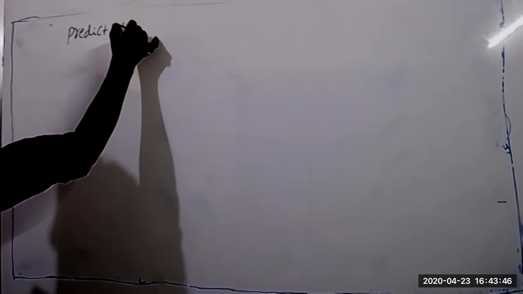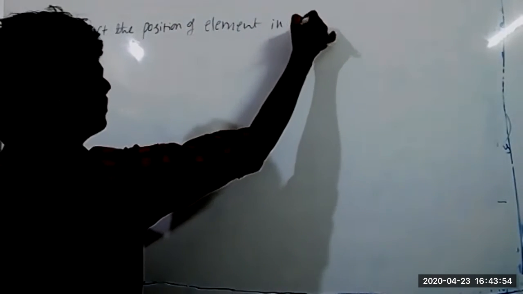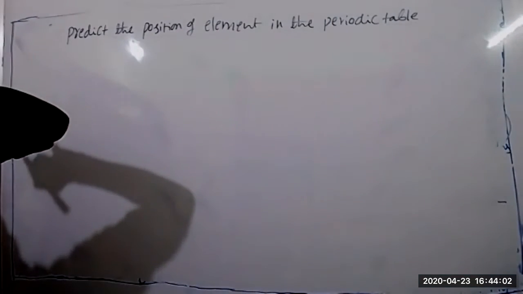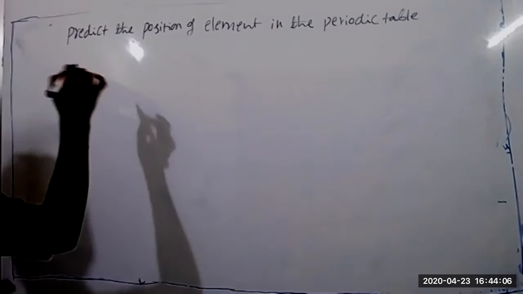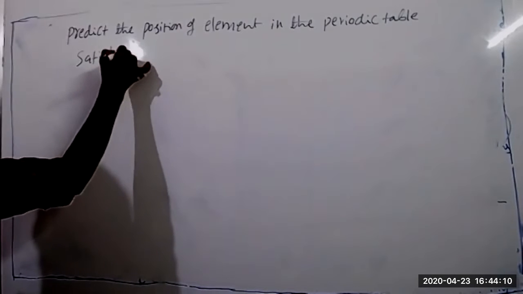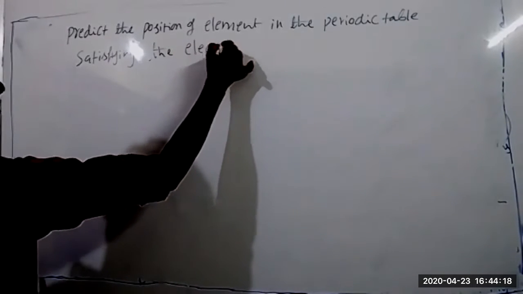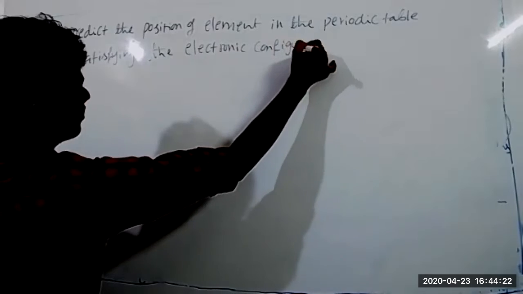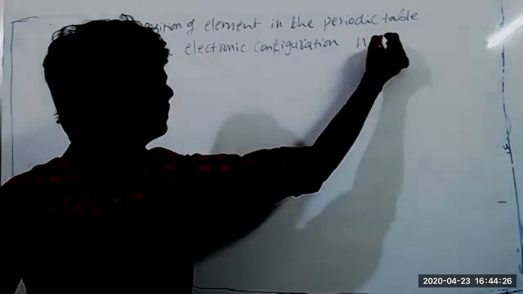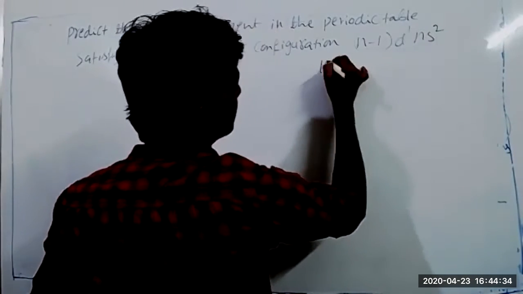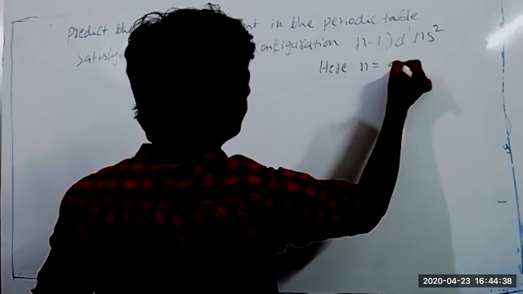Predict the position of the element in the periodic table satisfying the electronic configuration (n-1)d1 ns2. Here n is equal to 4.